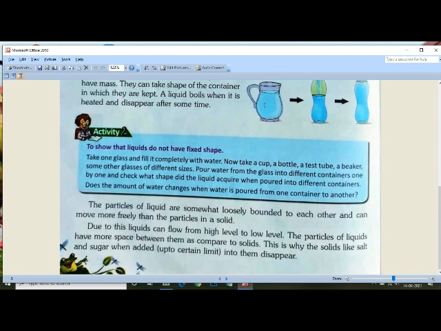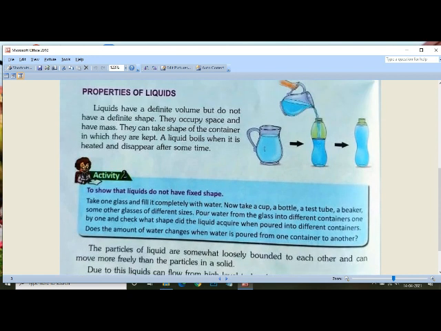Does the amount of water change when water is poured from one container to another? So you will find that the amount of water will not change when you pour it from one container to another, but the shape of that liquid or water will surely change. As it is clearly written, they can take the shape of the container in which they are kept.